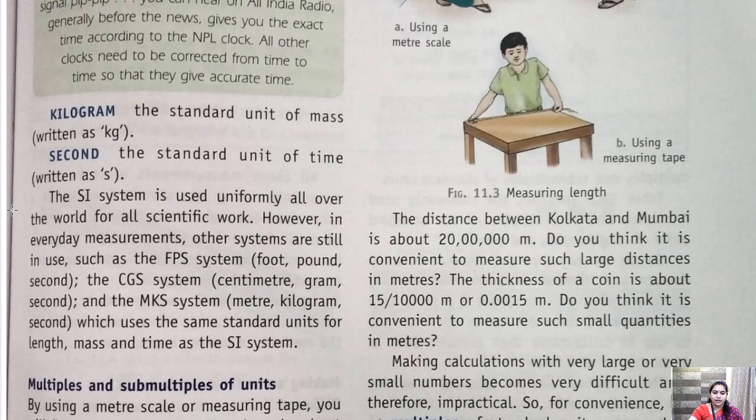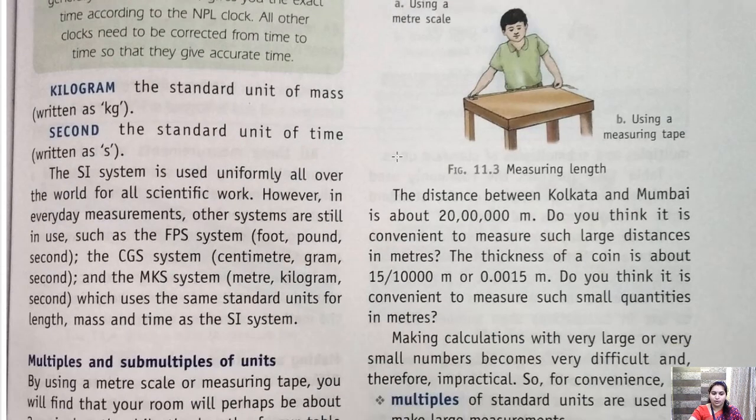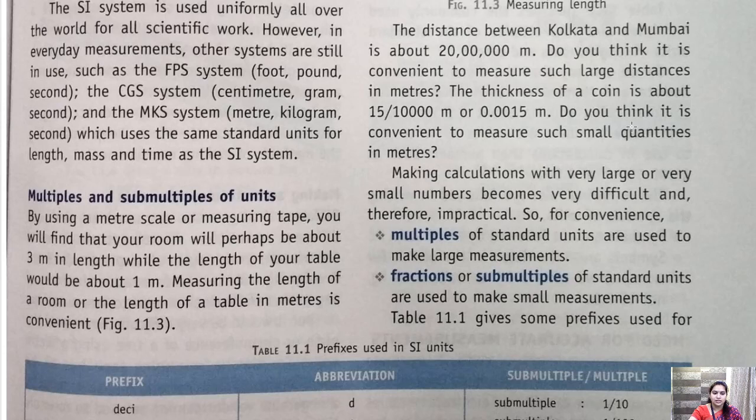This we have already discussed. Now today we'll discuss multiples and submultiples of units, and from where this concept of multiples and submultiples came. So children, to measure anything, even to measure a line, the length of your book, or the length of your paper, for everything we require certain units.